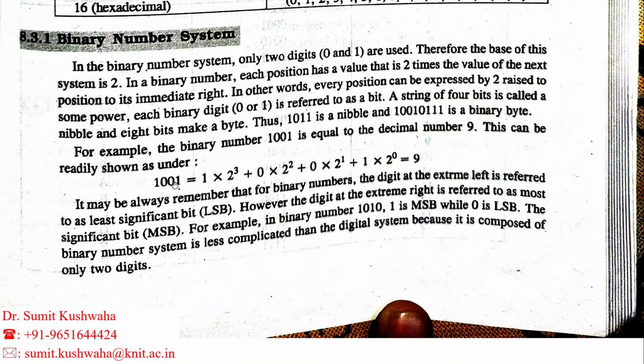So in 1001, the leftmost one is the least significant bit, and the rightmost one is the most significant bit. So we will always start from LSB and move toward the MSB side. Don't get confused with that.